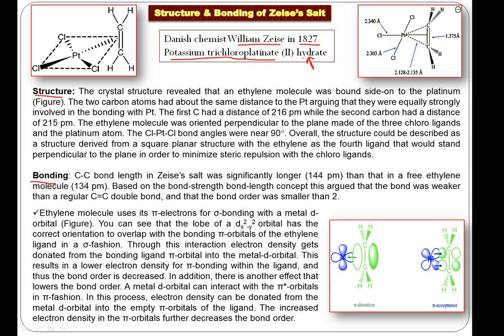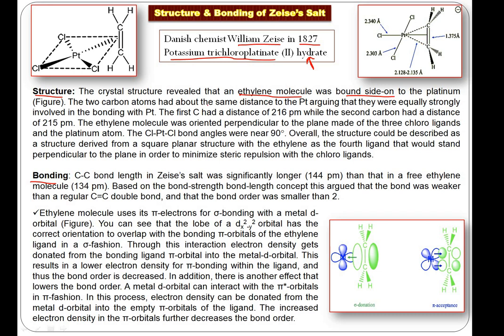Now structure, how do we know the structure? The most important tool in inorganic or organometallic chemistry to reveal the structure is X-ray crystallography. From the X-ray crystallographic data, it was revealed that one of the ligands is ethylene, and three ligands are chloride, three Cl. But we have one ethylene. Now that ethylene molecule was found side-on to the platinum. You can see here in the figure, this is your three chlorides and this is the side-on ethylene molecule.